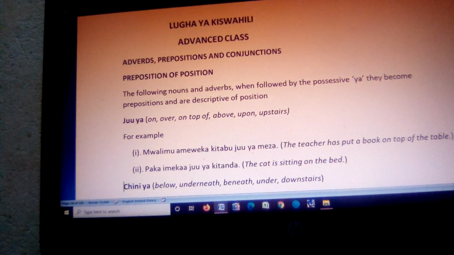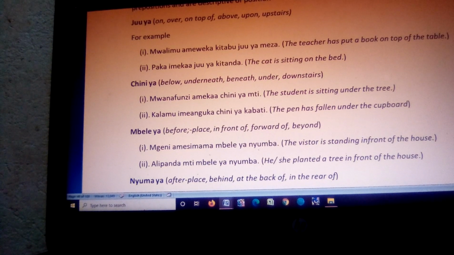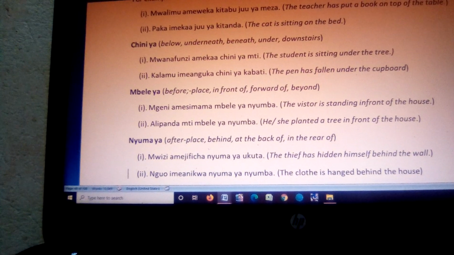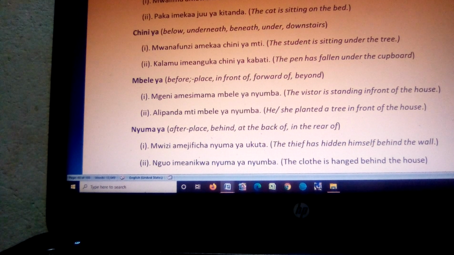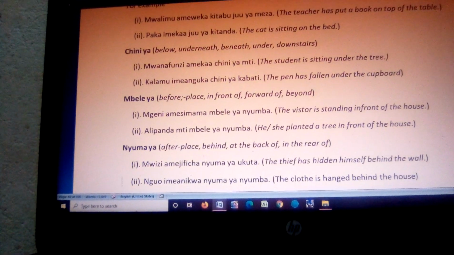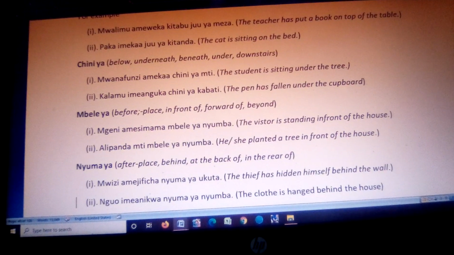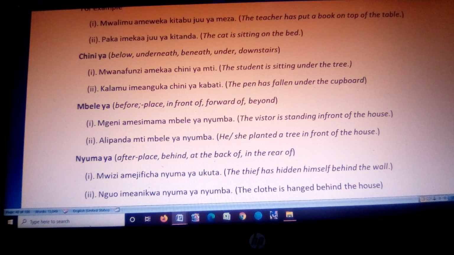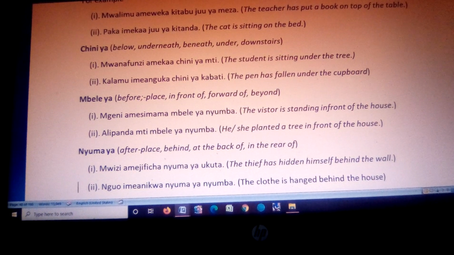For example, we have mwanafunzi amekaa chini ya mti. This simply means the student is sitting under a tree or under the tree. Then we have kalamu imeanguka chini ya kabati. The pen has fallen under the cupboard.